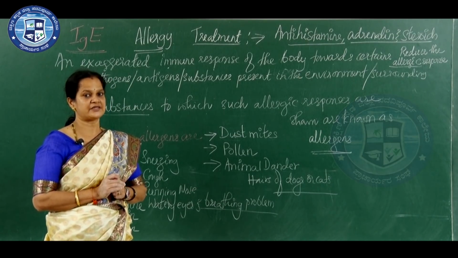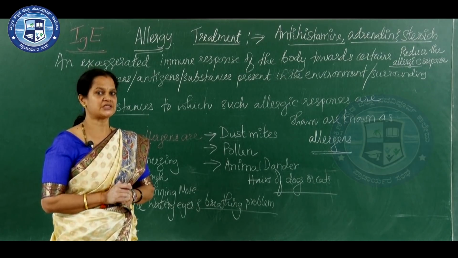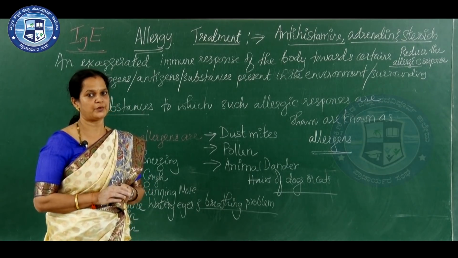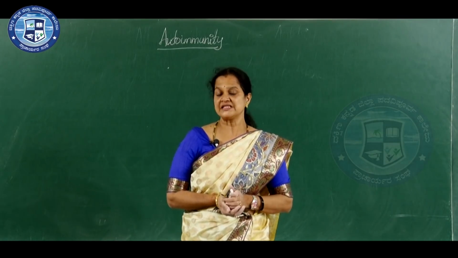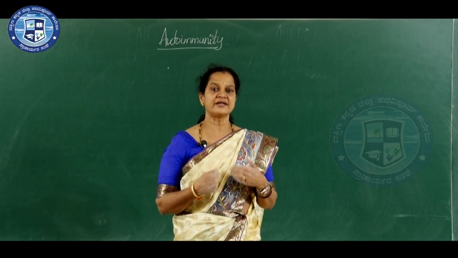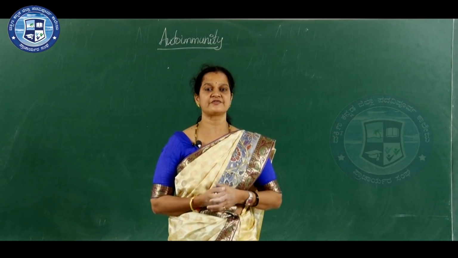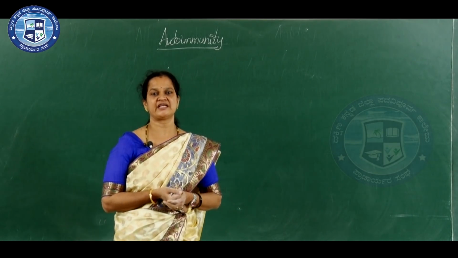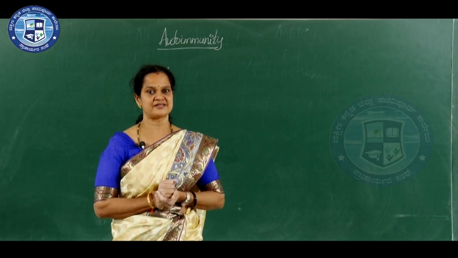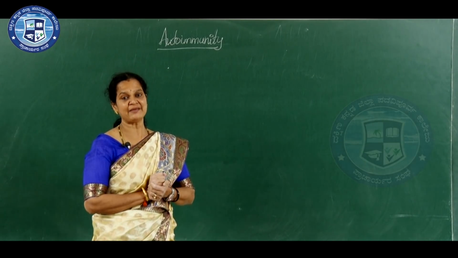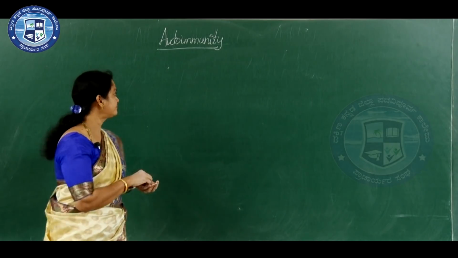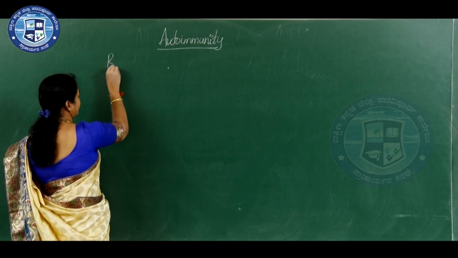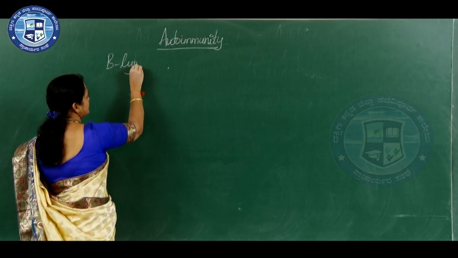Okay. Now we will study about autoimmunity. What is autoimmunity? In higher vertebrates or higher organisms, a memory based immune response exists, and this is mainly because of B lymphocytes and T lymphocytes.